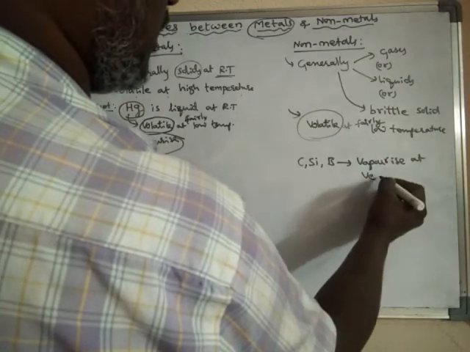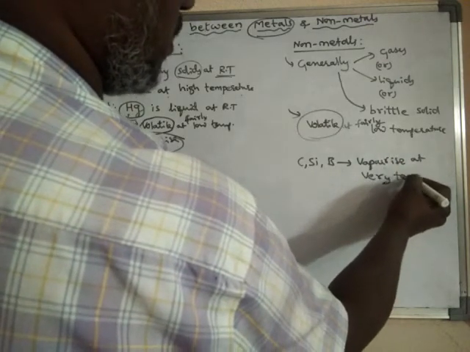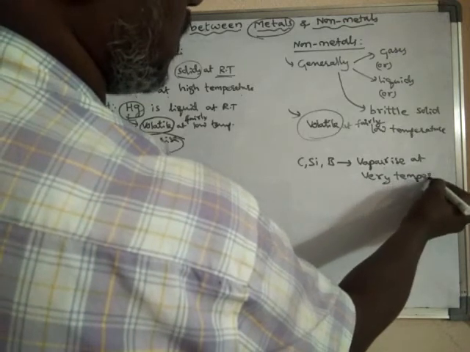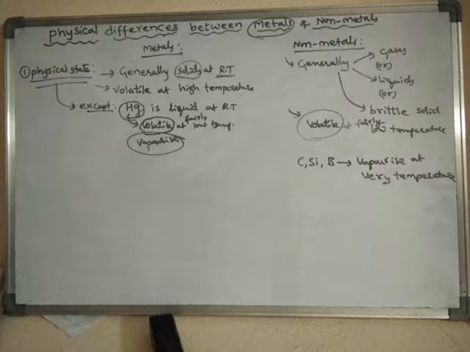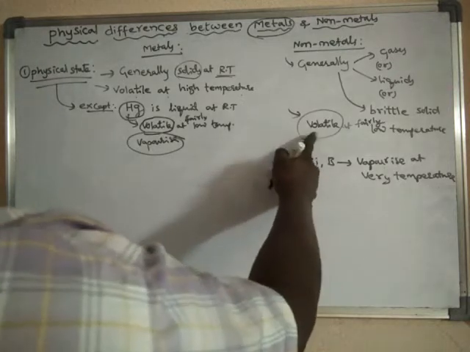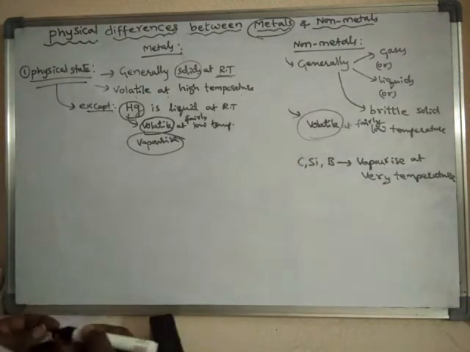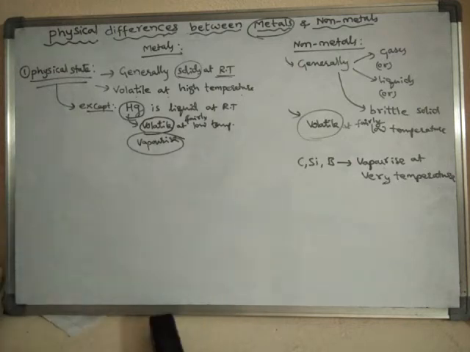They vaporize at very high temperatures. But all other non-metals are volatile, or else they convert into vapor at a fairly low temperature. So this is the first basic difference between metals and non-metals, that means the physical difference.